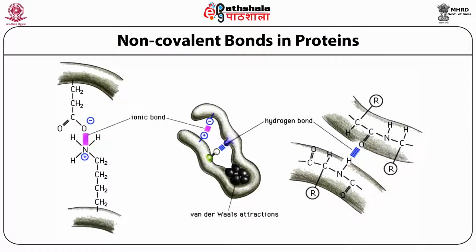Non-covalent bonds in proteins: a covalent bond is made by sharing of electrons between two atoms. Non-covalent means weak forces which attract each other and make some kind of bond. In proteins, van der Waals force is present, which is a very weak force, and polar groups can also make hydrogen bonds. These two very weak forces of attraction present in protein molecules are called non-covalent bonds in proteins.